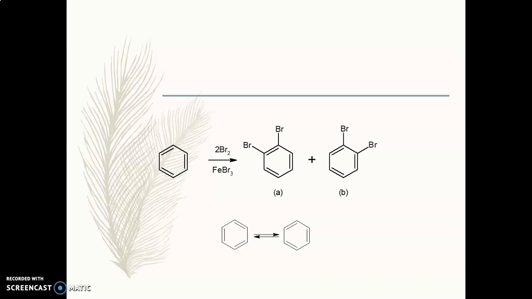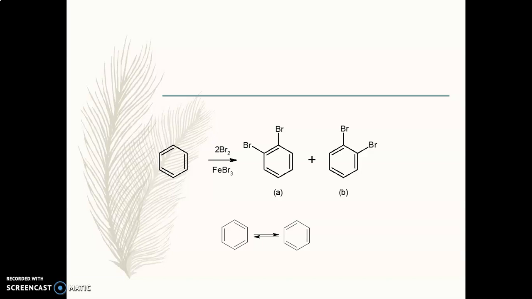We have already seen that benzene does not give addition reactions. In the second point, we have seen that benzene does not give addition reactions like the reaction with bromine. Also, it does not react with potassium permanganate. So it does not behave like an alkene.